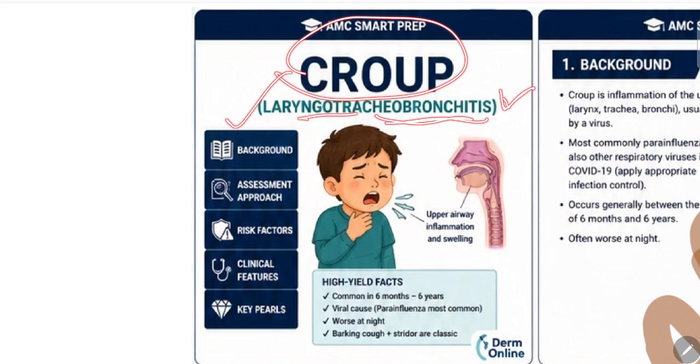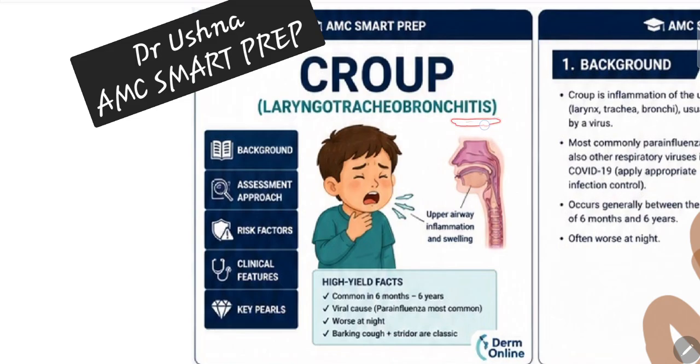This second name is a very important thing, because whenever you see the word itis in any question or any term, remember itis means inflammation. So laryngotracheobronchitis means there is inflammation of the larynx, inflammation of the trachea, and inflammation of the bronchus in your child. Okay, this is a disorder of your pediatric population.